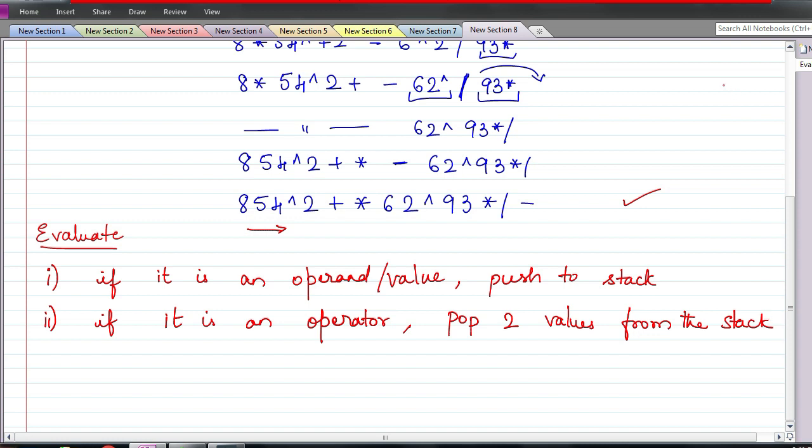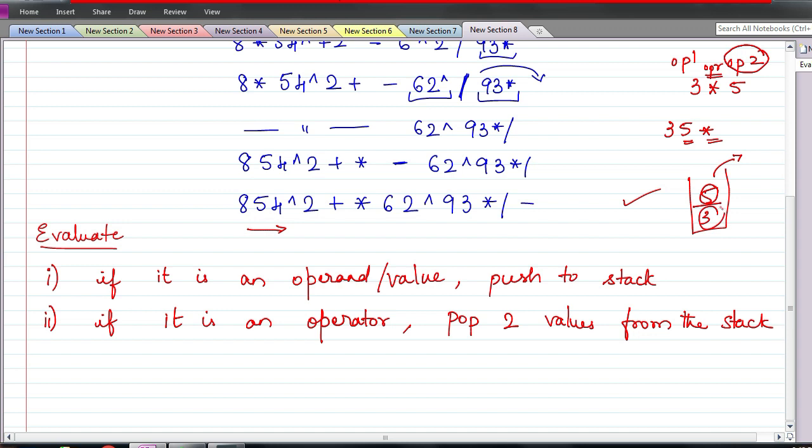See, for example, if I have 3 star 5, this is operand 1, this is operand 2, and this is your operator, right? Now when I convert it to postfix, it is going to be 3 5 star. Similarly when I am pushing it onto the stack, 3, above that 5 will occur. So when I get star, I have to pop two operands, 5 also, 3 also. The first operand that I am popping is actually operand 2.